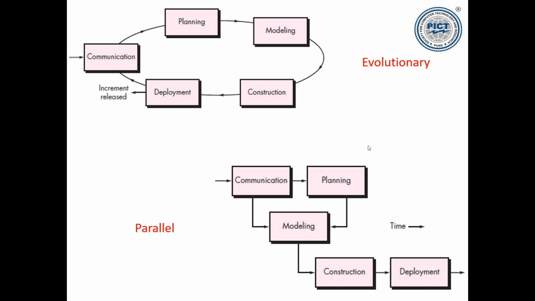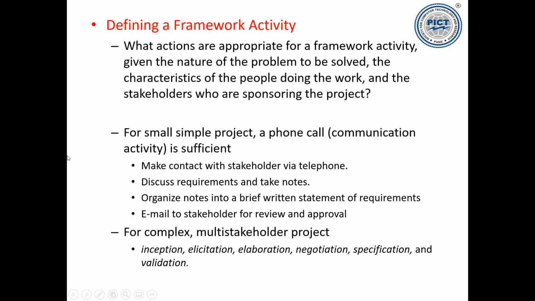Okay? And then I can go for construction and deployment. So the modeling activity here is done in parallel. When communication is being performed, simultaneously you are building a model, and when planning is performed, you are also building a model. So communication is giving parallelly two things, a plan as well as a model. So that's where a parallel process flow will be used.